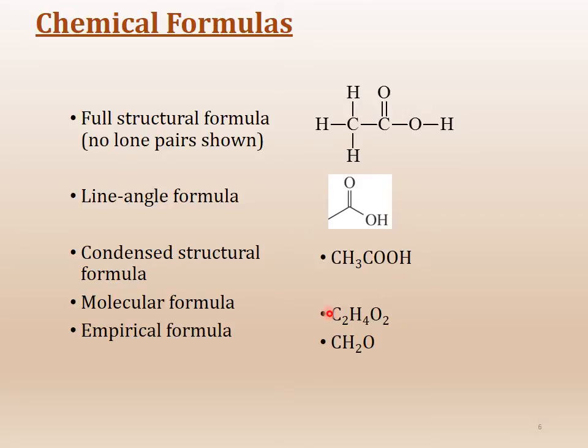The molecular formula just tells you how many carbons, hydrogens, and oxygens this compound has. So it could be for any compound, which just tells you how many total atoms are there. It doesn't tell you anything about the structure of the compound or what functional group there might be. And then the empirical formula is the lowest ratio. So in this case, for acetic acid, we can divide this molecular formula by 2. And so the empirical formula for this one will be CH2O. So these are the different ways of writing chemical formulas.